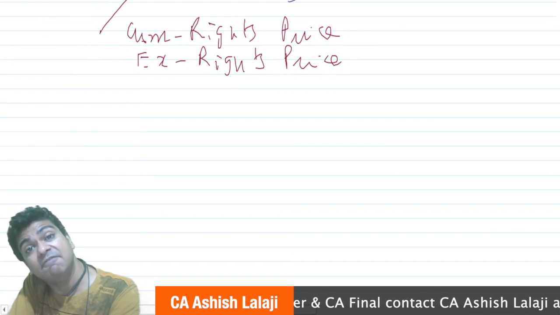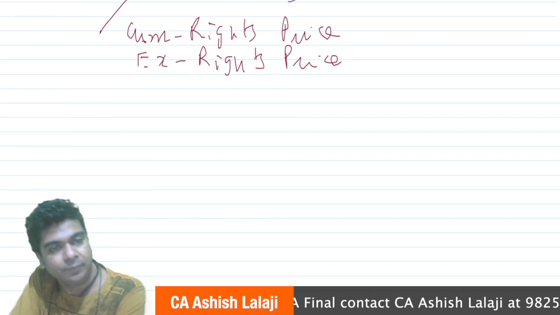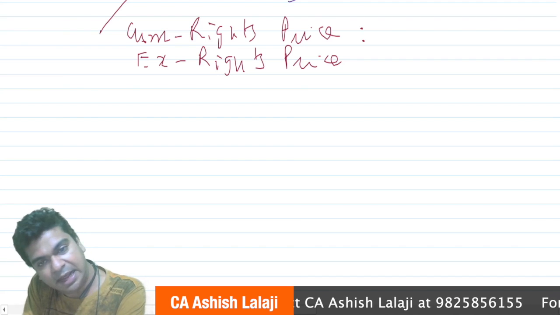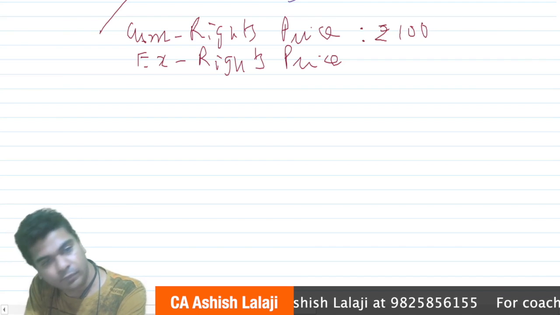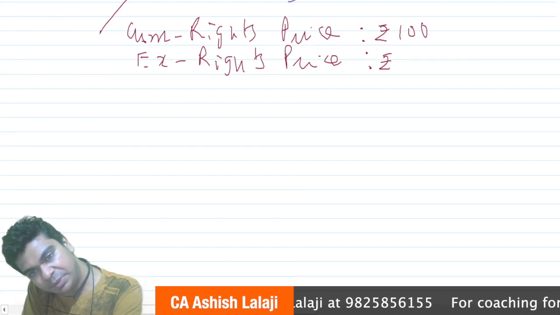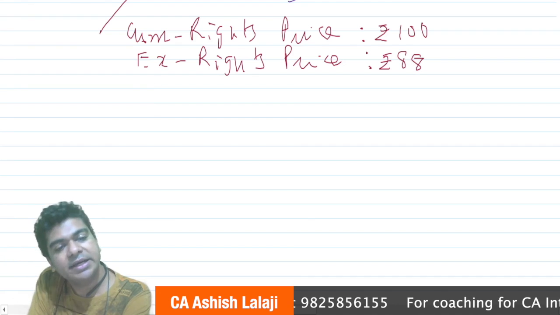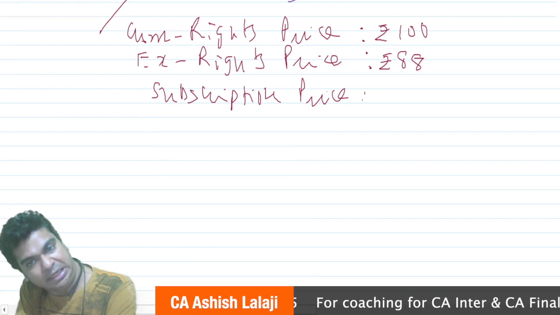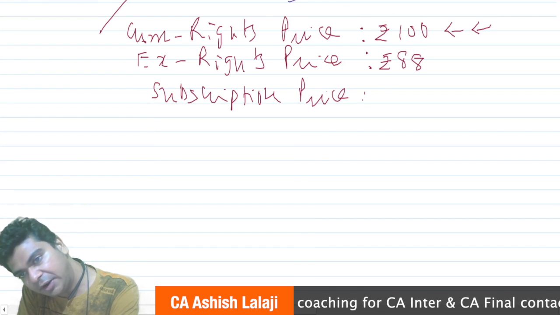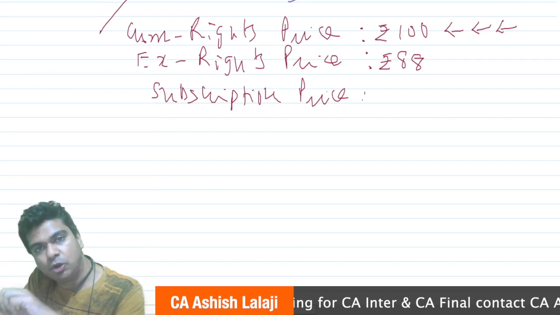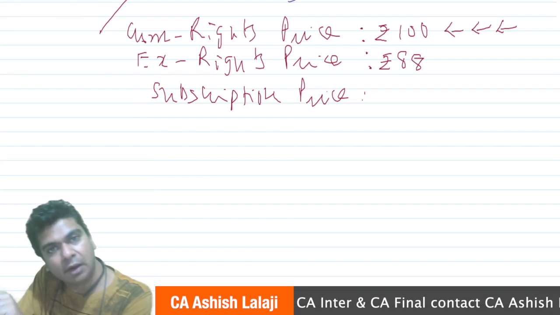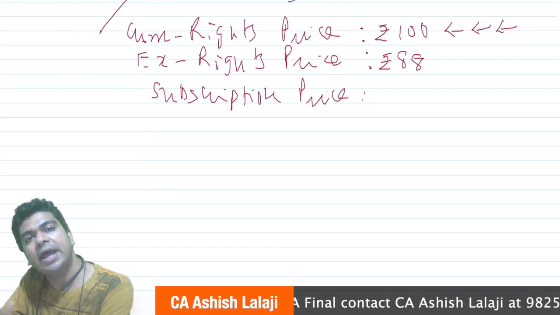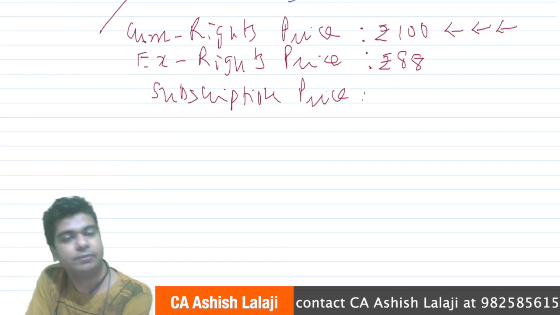Okay, now coming to the main point. How can I carry out the valuation of a right? For that I take some figures. Let's assume for a moment that the cum rights price is rupees 100. Let us say the ex rights price is rupees 88. And let's say the subscription price for the rights issue. See, the share is right now trading for 100 rupees. If you wish that your existing shareholders apply for the rights, then a company should ensure that the subscription price of the rights is less than the current market price.